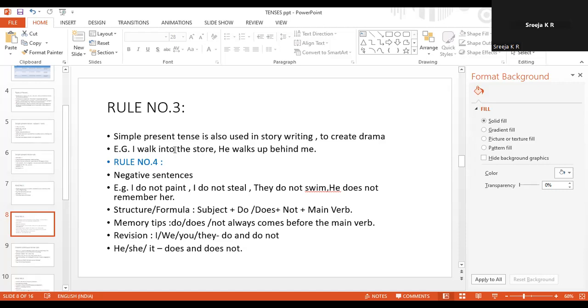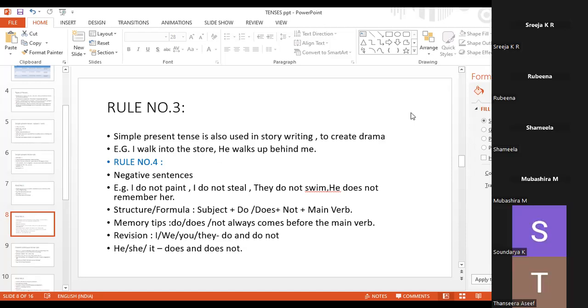Rule number 4. In every sentence, there used to be a negative sentence, right? So, in order to make a simple present tense into a negative sentence, what word do we need to add? Can anybody remind the class?